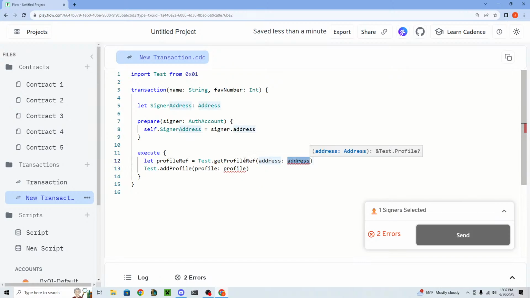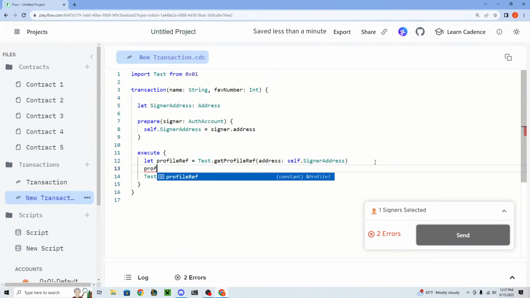Oh, here we go. Profile ref, self dot signer address, and then we're going to say profile ref dot change. The new name is name, right? And then we don't need a favorite number.